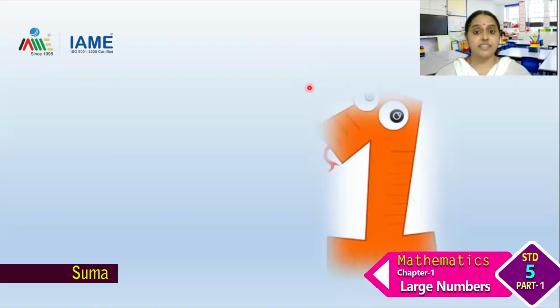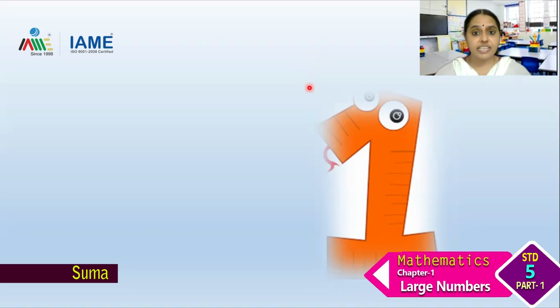Very good. So last year we have studied what is the smallest three-digit number, the smallest four-digit number, the smallest five-digit number. Yes or no? Not only the smallest three-digit number, we also know the largest three-digit number. Now can you please tell me what is the smallest three-digit number?